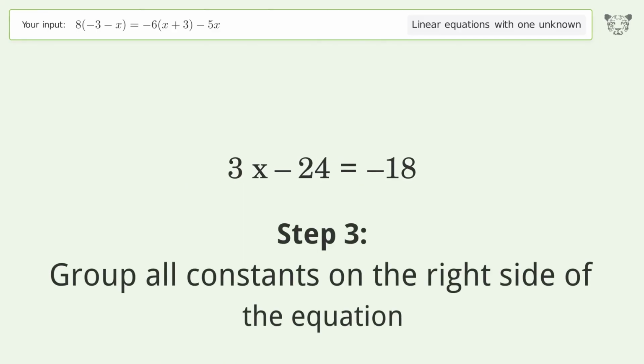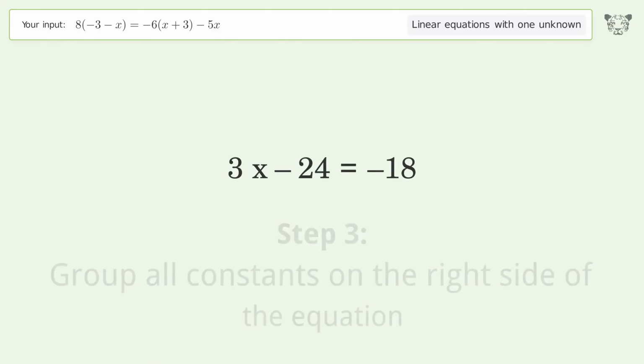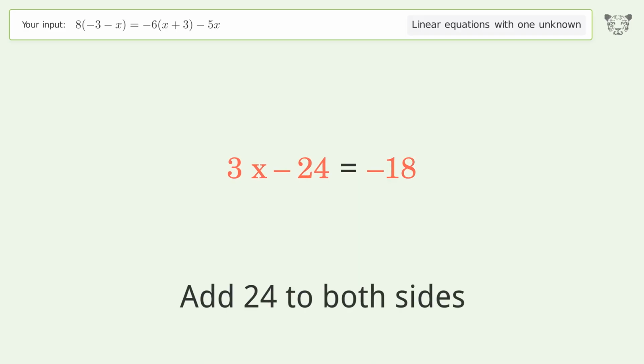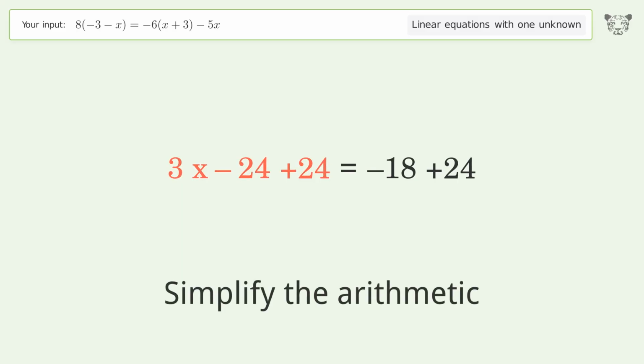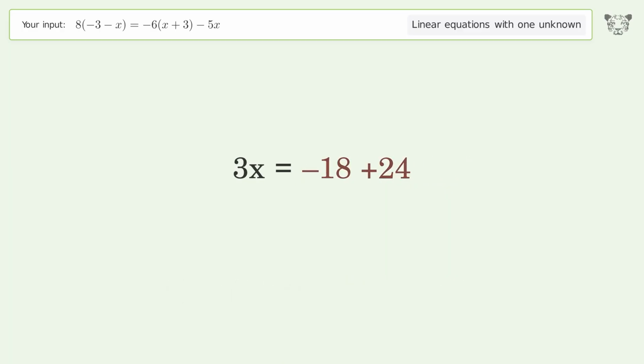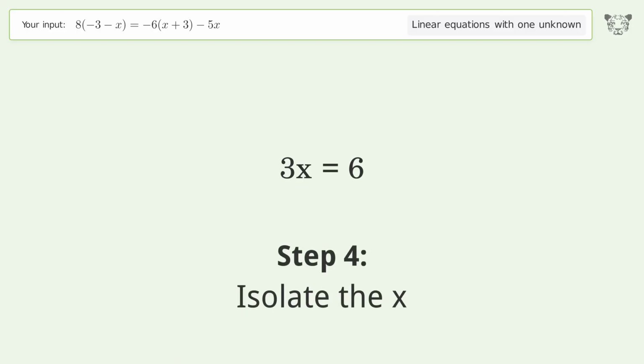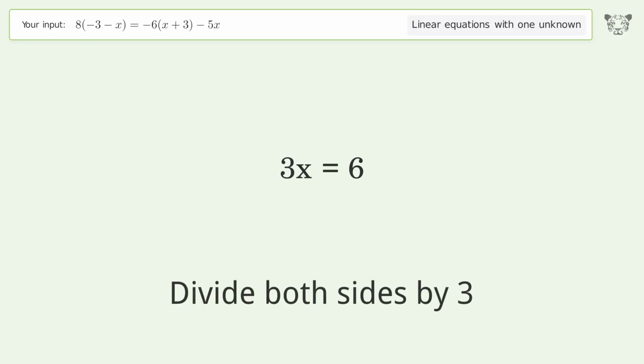Group all constants on the right side of the equation. Add 24 to both sides. Simplify the arithmetic. Isolate the x. Divide both sides by 3.